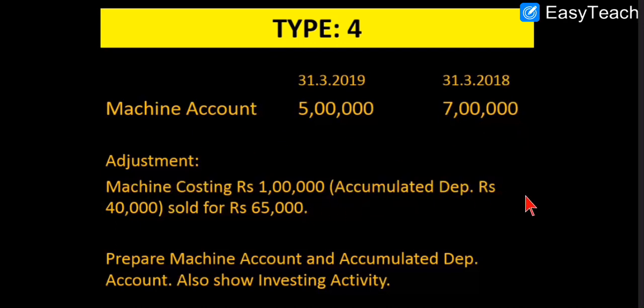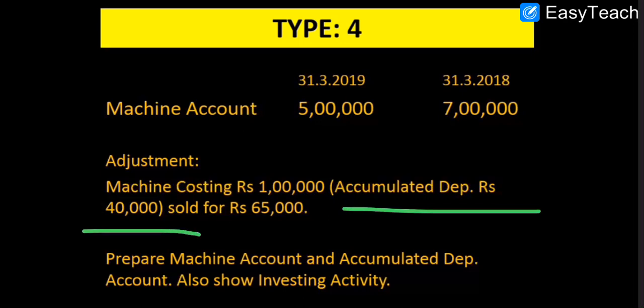They have given only one depreciation, that is depreciation on the asset which is sold, the 40,000. So one thing to know: when the depreciation on the asset sold is given, then there must be depreciation on the other assets also.